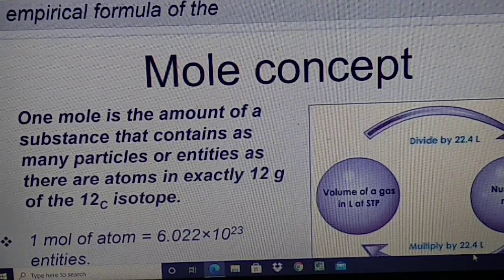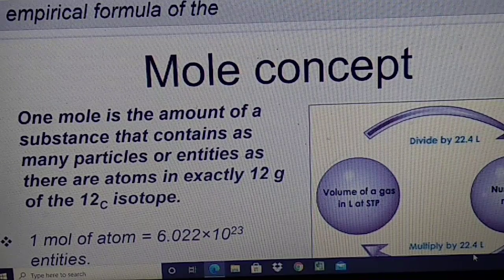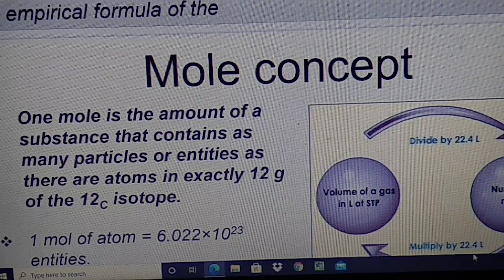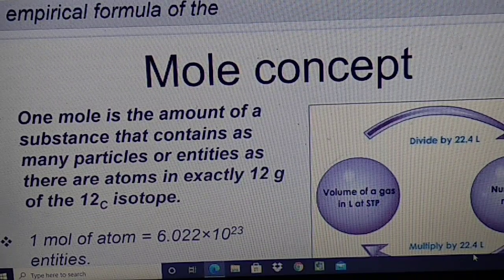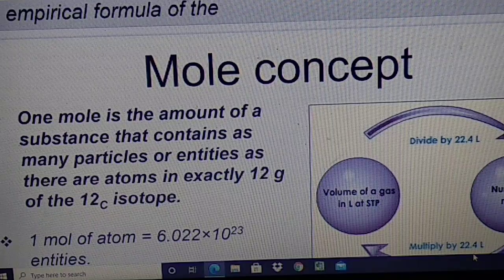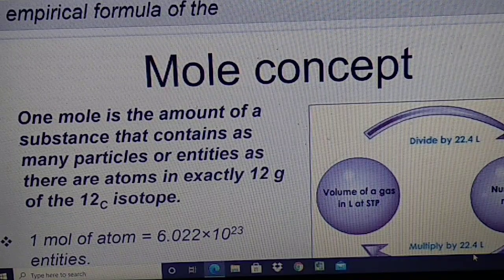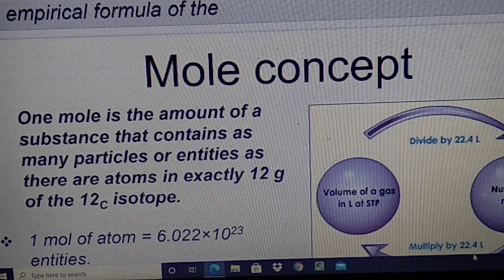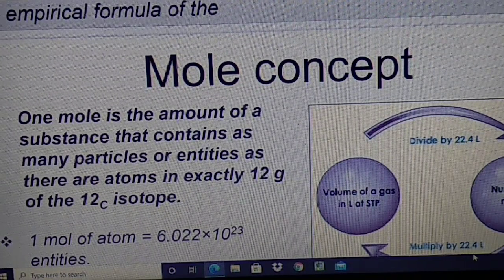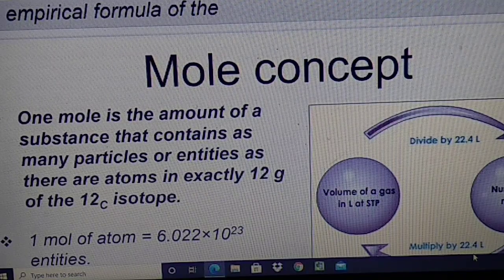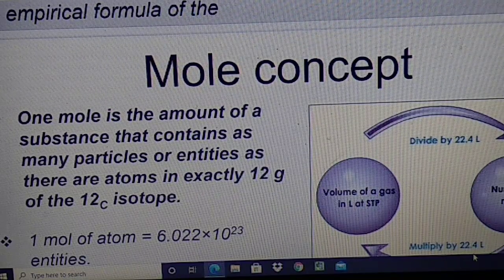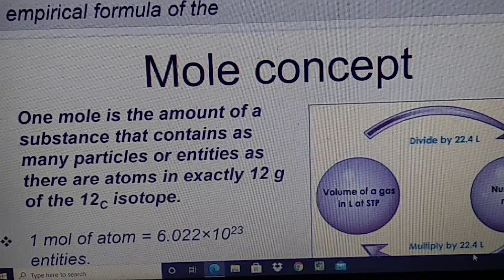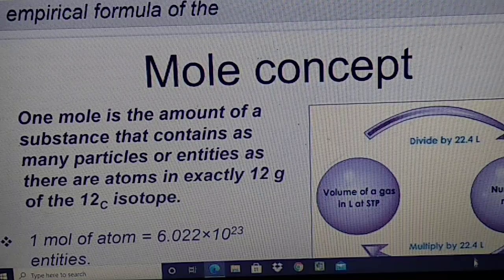My dear children, when you drink water, you can ask your mom: 1 mole of water means the mass of water, that is 18 gram. So 1 mole of water is equal to 18 gram of water, which is equal to 6.022 × 10^23 water particles. 1 mole of carbon dioxide gas means 44 gram of carbon dioxide, which is equal to 6.022 × 10^23 carbon dioxide particles.